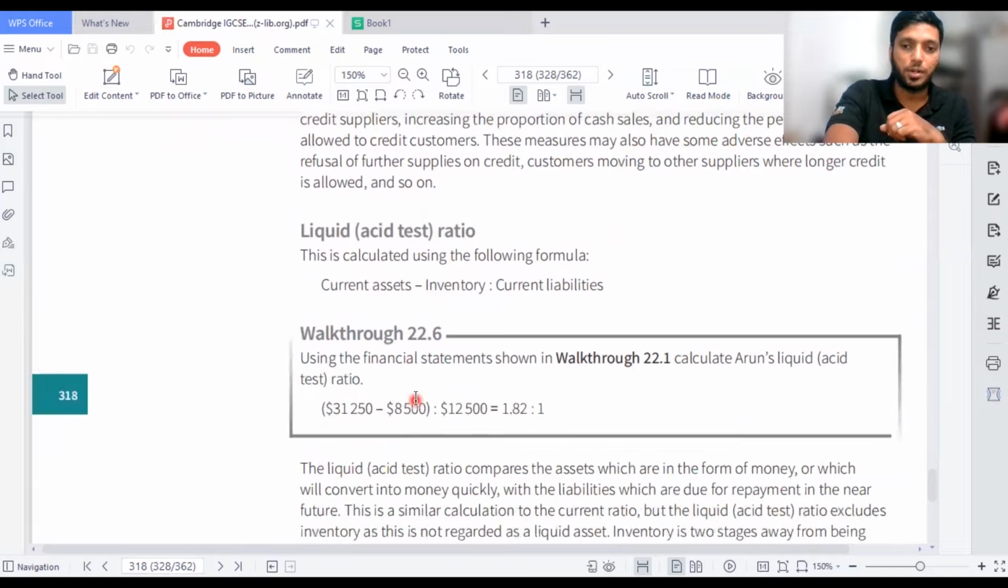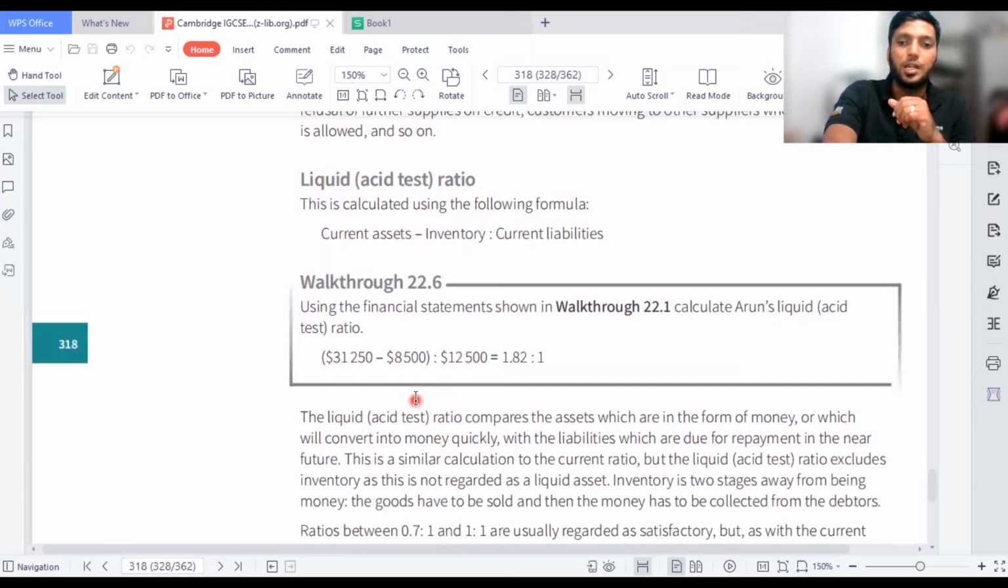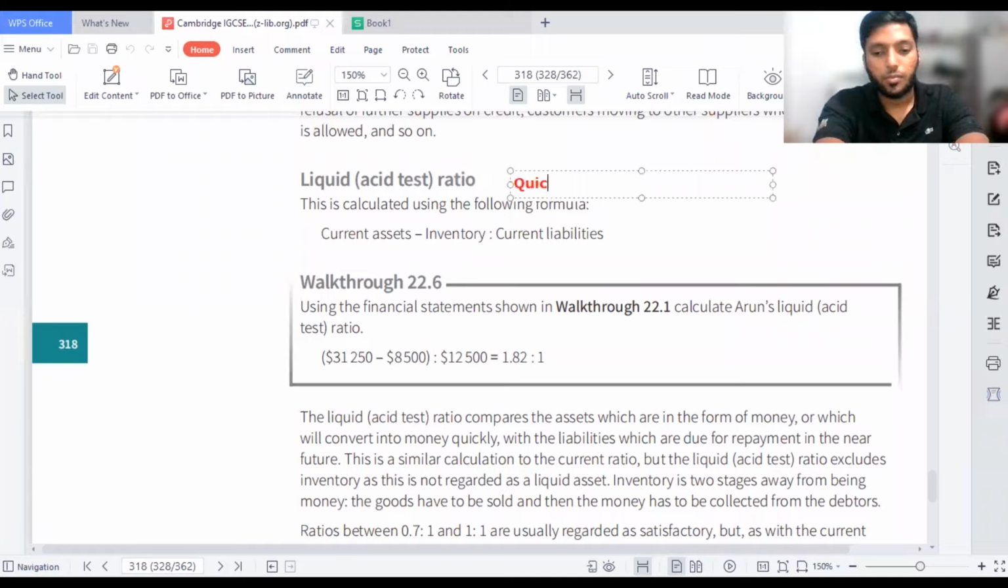The second type of ratio you need to know for the exam is the liquid ratio, acid test ratio. So liquid ratio, acid test ratio, or also known as quick ratio. So there are three names: liquid ratio, acid test ratio, and quick ratio. Quick ratio, let me write it here. So what is the formula of quick ratio, guys? It's very easy. Your current assets minus inventory divided by current liabilities.